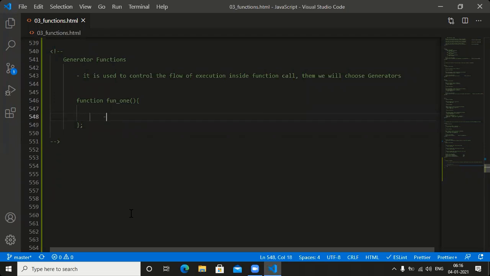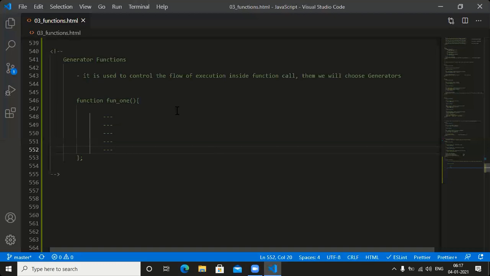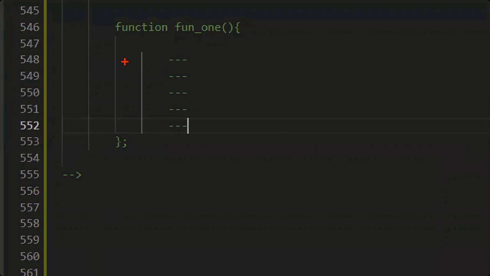Function one contains 100 lines of code. How many lines of code are there? 100 lines of code. My target is I want to execute only line number one. I don't want to execute the complete code. I want to execute only line number one.